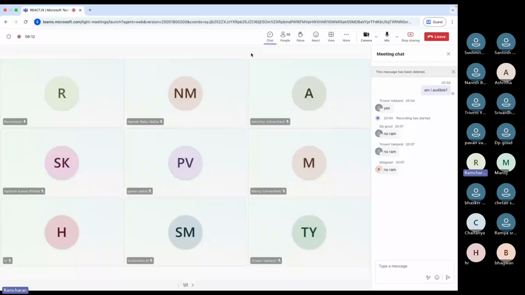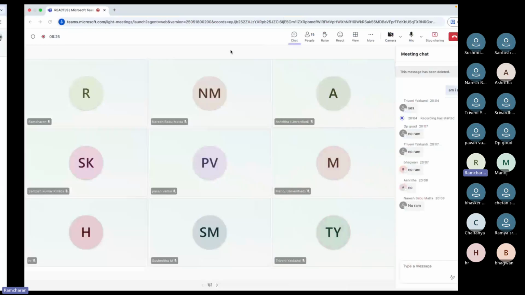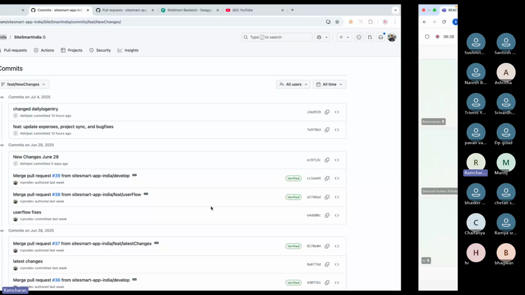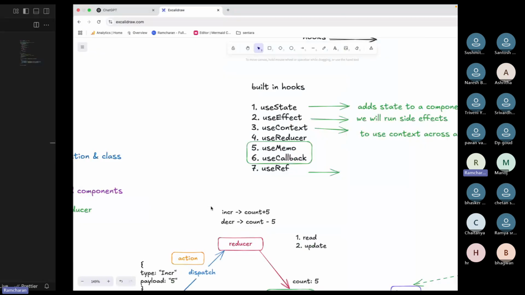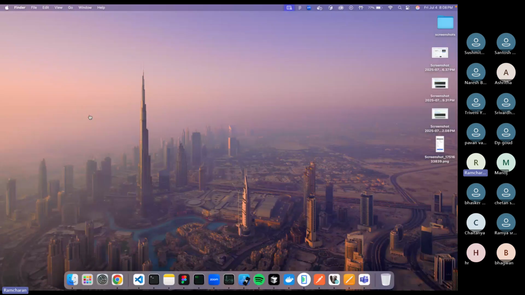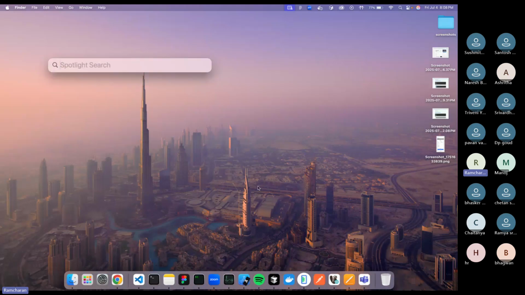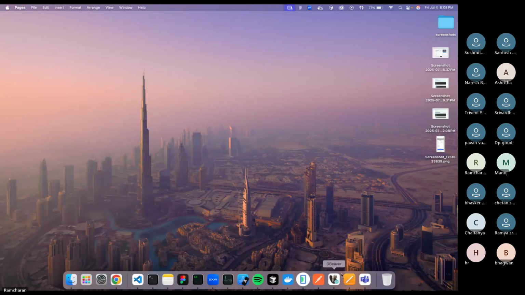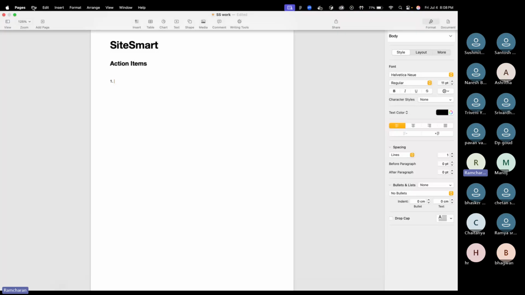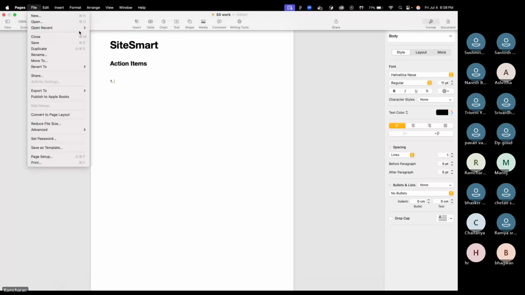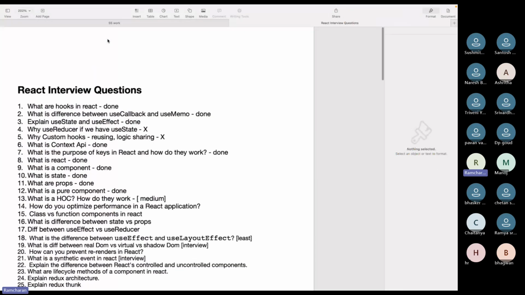So I'll create a new project and integrate Redux into that new project, and I will show you how you will work with Redux. Okay. So all the concepts, let me create notes or something like that. I will also give some questions. I have some interview questions already.